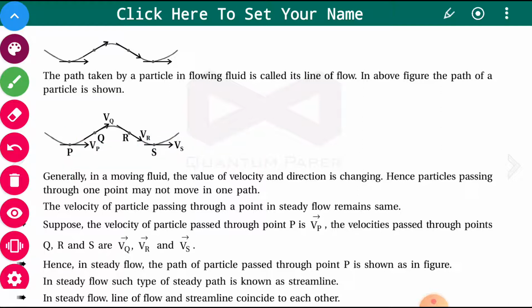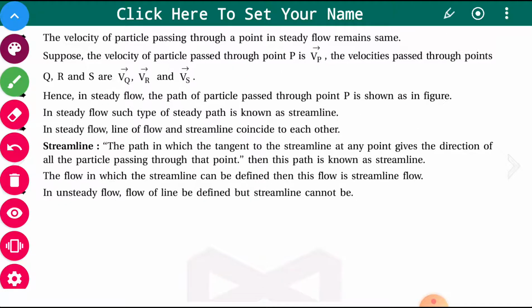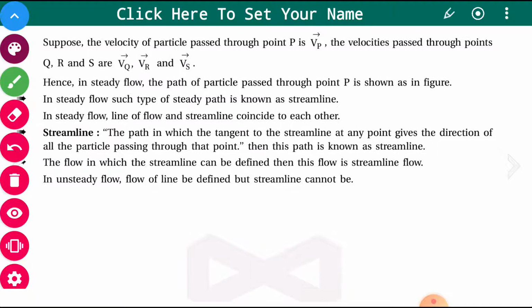This way you can take all other points. Say one point is taken somewhere here, then the tangent will be in this direction. So the direction of the particle is in the direction of the tangent. So the tangent drawn at a streamline will give the direction of all the particles passing through that particular point. Okay, the flow in which the streamline can be defined is streamline flow. In unsteady flow, the line of flow can be defined, but the streamline you cannot define.